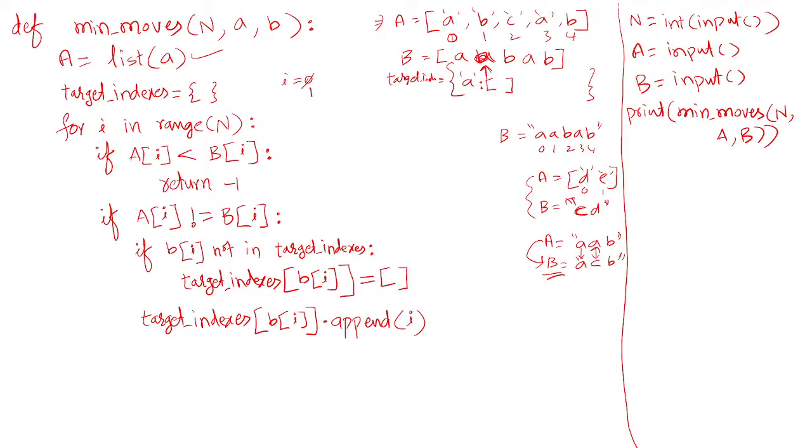Target indexes of b of I: b of 1 is letter a, so it goes to this key a. The value contains an empty list, and to this empty list you append the value I. What is I here? The index of the character which needs to be changed in a. That one I am storing here.